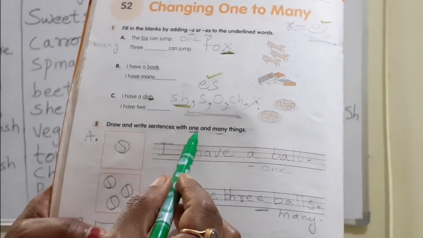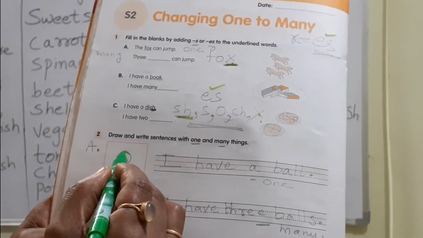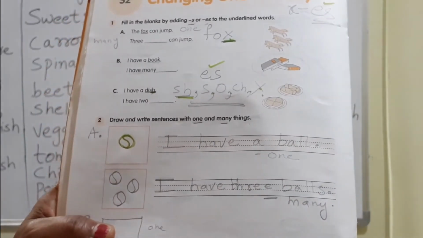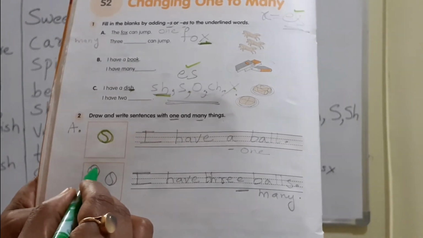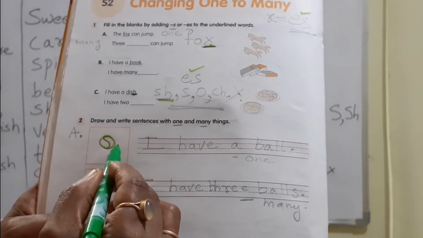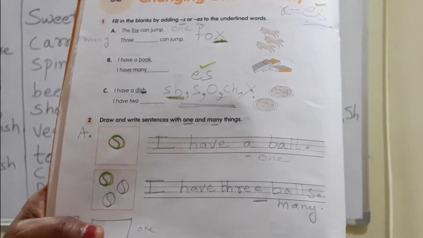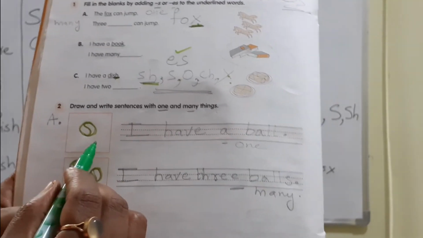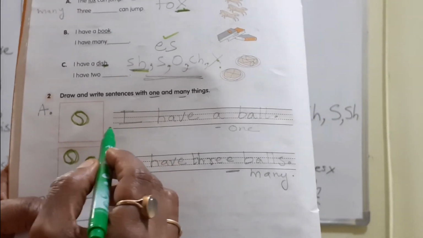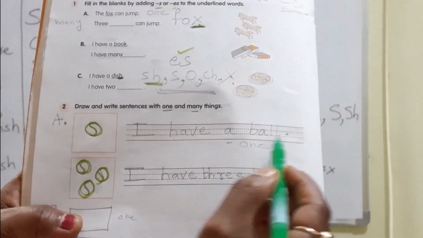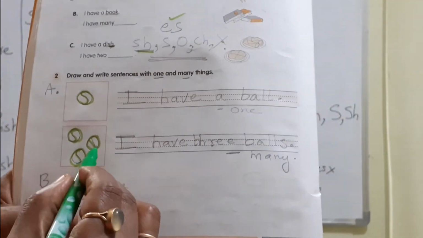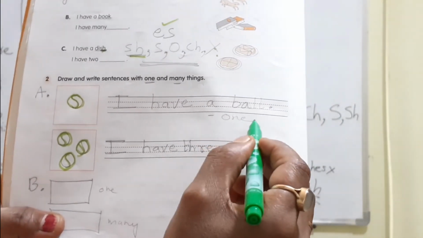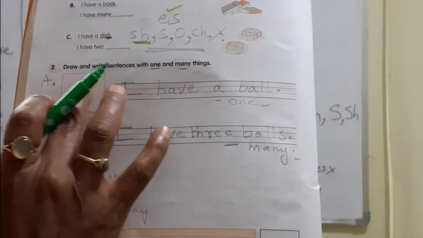Draw and write sentences with one and many things. So here I have drawn one ball for you. I have a ball. Here many are there. One you should draw and write one sentence. Many you should draw and write one sentence. So what did I do to help you out? I have written the sentence. I have a ball. Here many balls I have drawn. So what I am saying, I have 3 balls. One, many. This bit is completed.